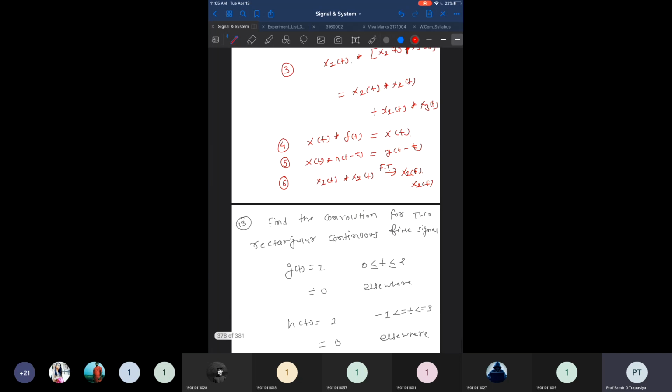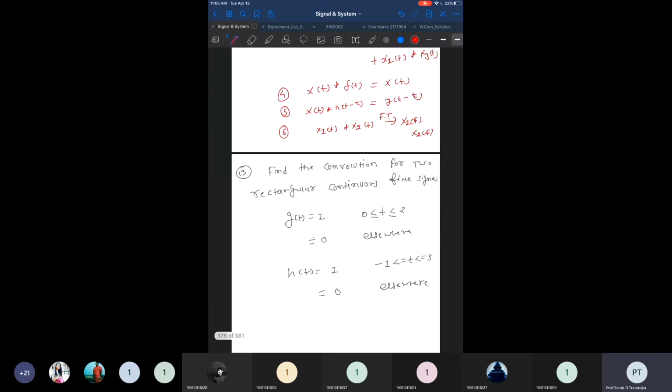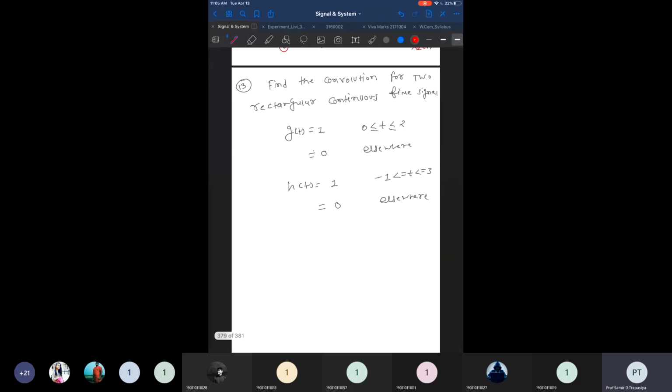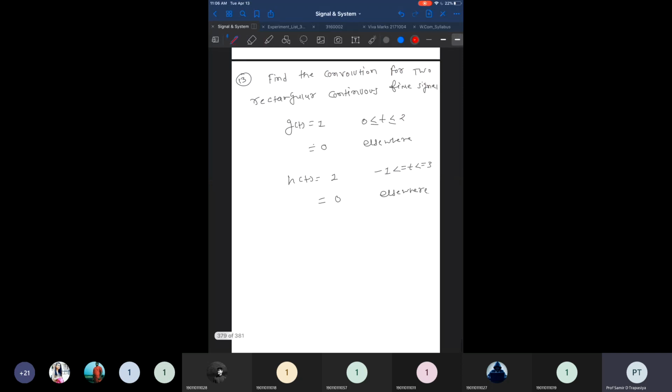Okay. So next question, maybe a somewhat time consuming example, but hopefully you have done this because they are simple examples we have chosen. We need to find the convolution for two rectangular signals, and their mathematical expressions are listed here. g of t is equal to 1. So if you draw the signal g of t, it is 1 from 0 to 2. This is your g of t signal.